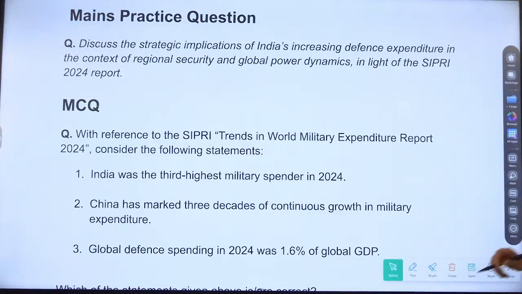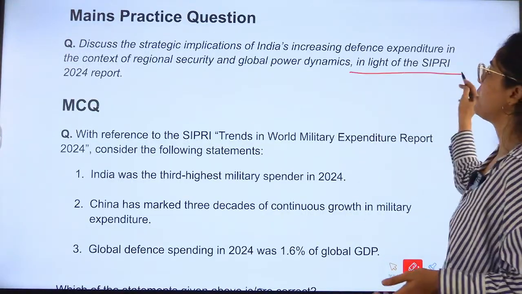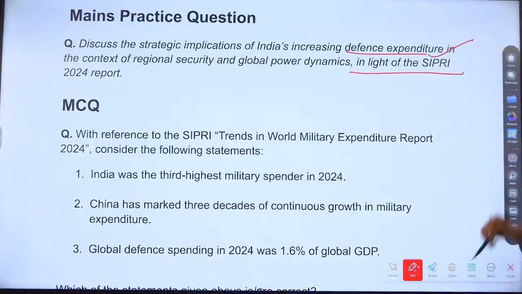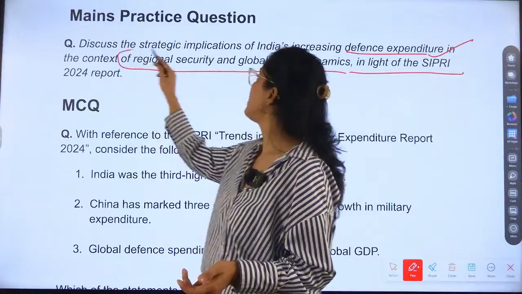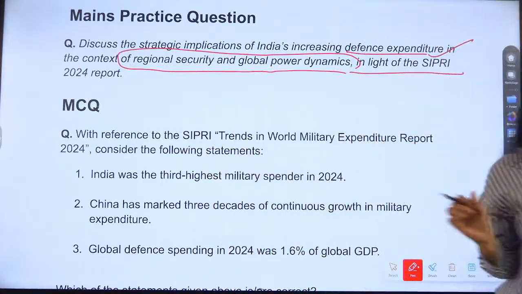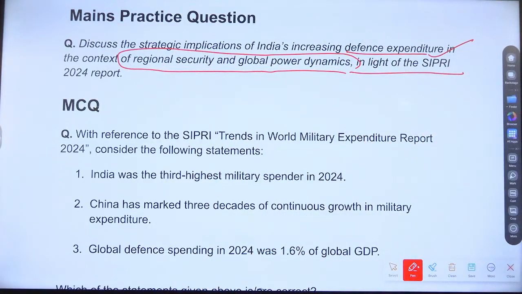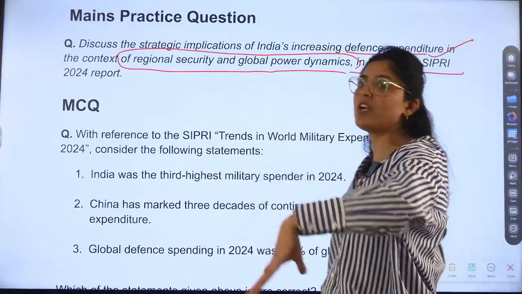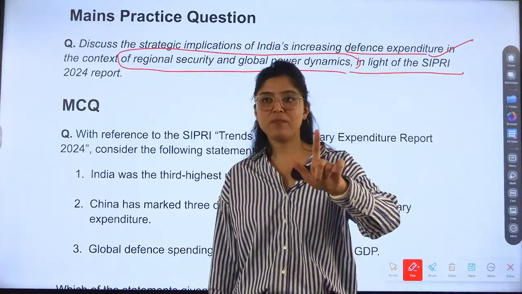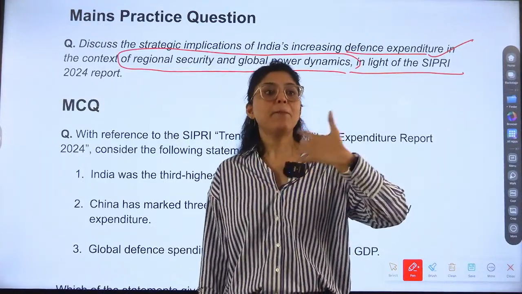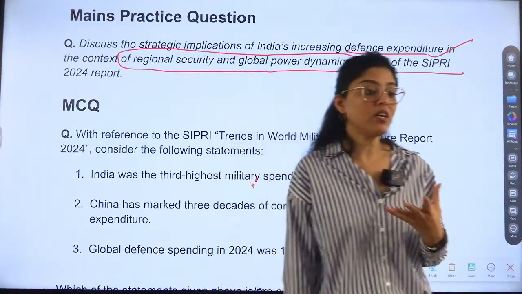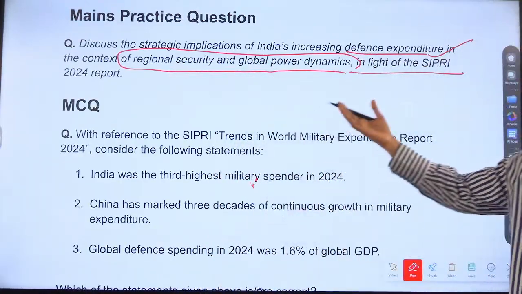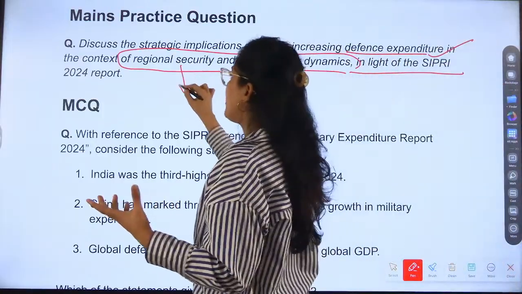Mains practice question: discuss the strategic implication of India's increasing defense expenditure in the context of regional security and global power dynamics. Very important question and very beautiful also. How India's expenditure in military is going to impact the regional dynamics. First question. And it will be helping India in emerging as a global leader or building its strong image, right? Next is regional security also.